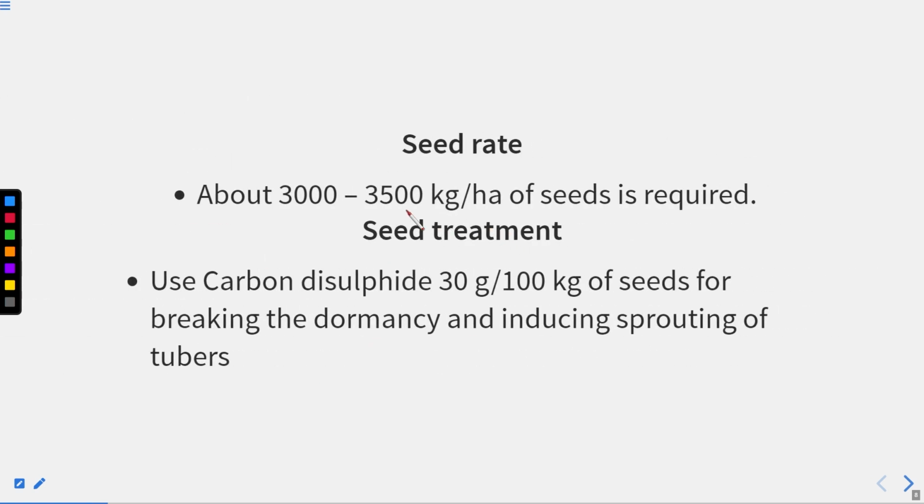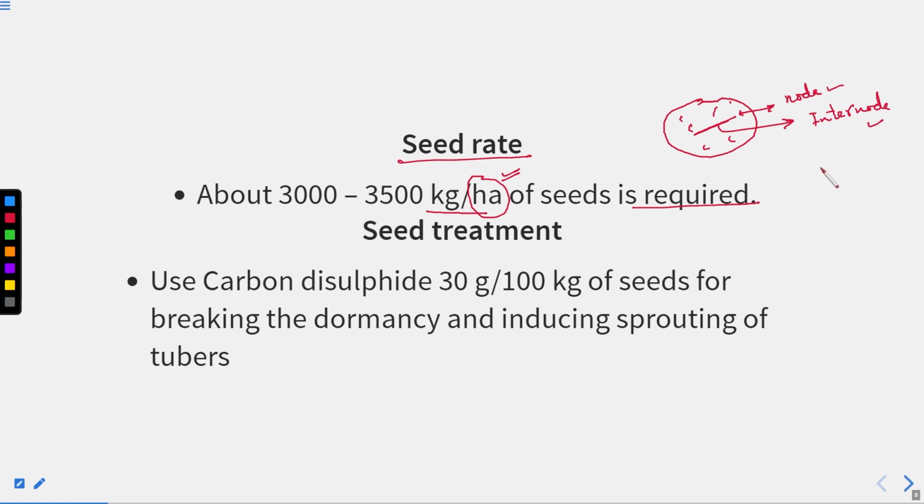About 3000 to 3500 kg per hectare of seed is required. So if we are talking about 1 hectare, we require the seed. Seed means this particular crop is grown with the help of vegetative propagation. So we take a potato and it has eyes. You all know this eye is actually the nodal region. This is the node, and the space in between the two eyes is called the internode. And this is the reason it is considered an underground stem.